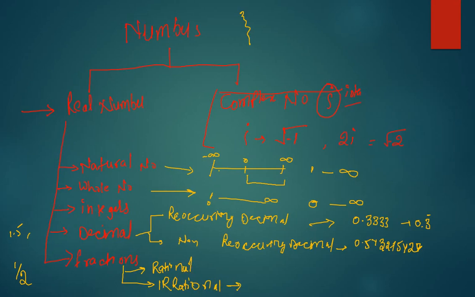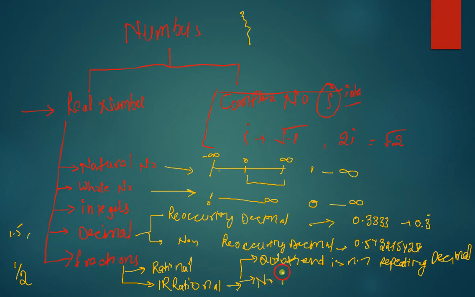Now, irrational numbers are those numbers which are not rational, or we can say if any fraction satisfies these two conditions: quotient is a non-repeating decimal, and the fraction number is non-terminating.